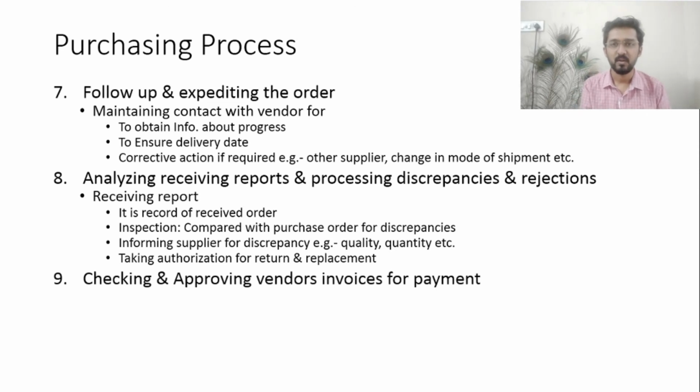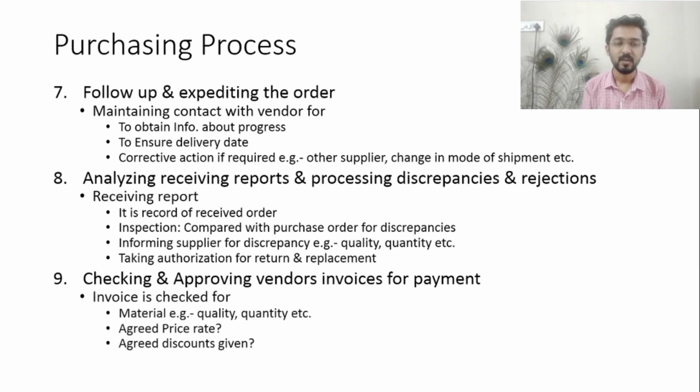The next step in the purchasing process is checking and approving vendors' invoices for payment. The supplier's invoice is checked for material quality and quantity, and whether the supplier has supplied the quantity or item at the agreed price rate.